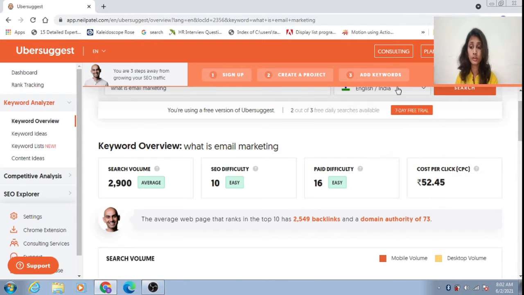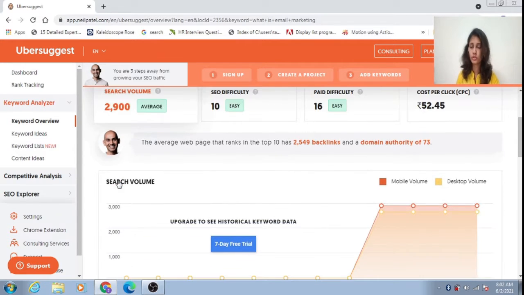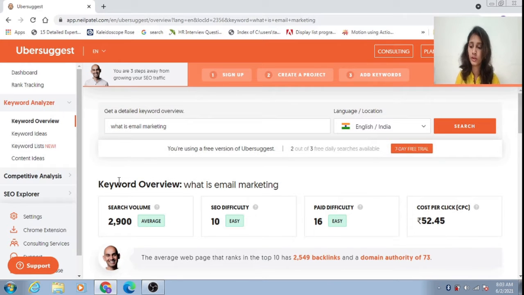If you check out here, the search volume is 2900 on average, but the SEO difficulty is not so difficult as you see. SEO difficulty should be less than 30 to take that keyword, and the cost per click is the cost spent in Google for a Google ad for this topic. So search volume is good; anything more than 1000 is very good. You have to choose a keyword like this.